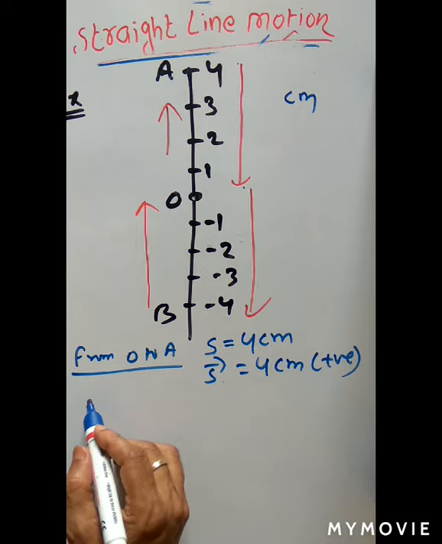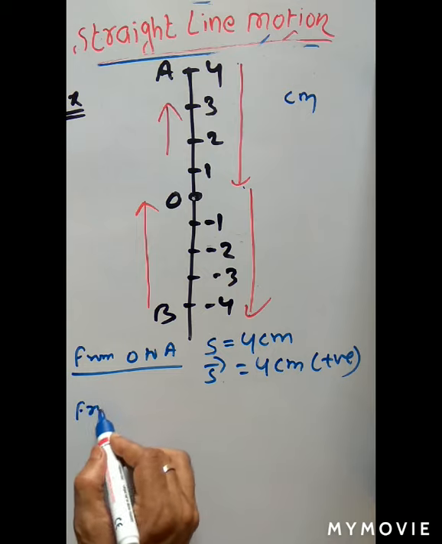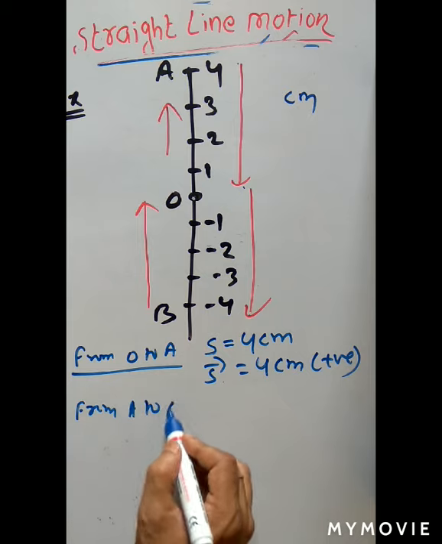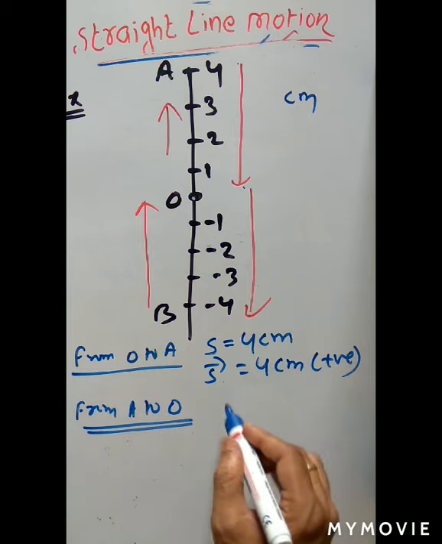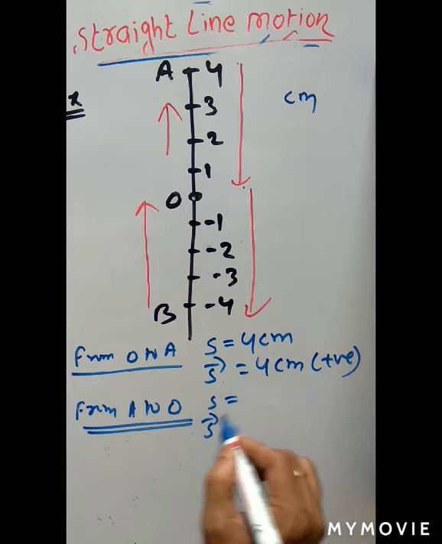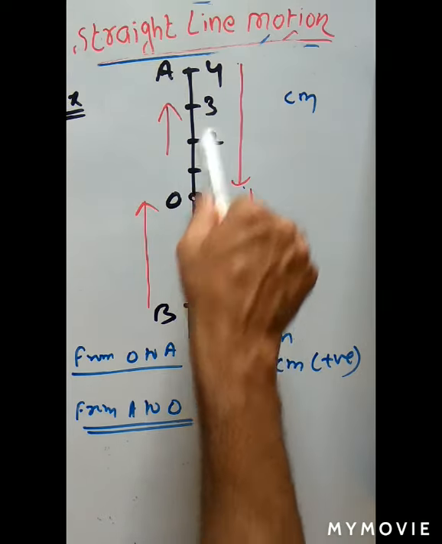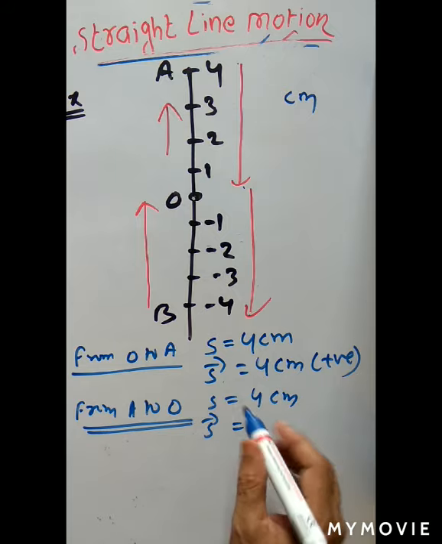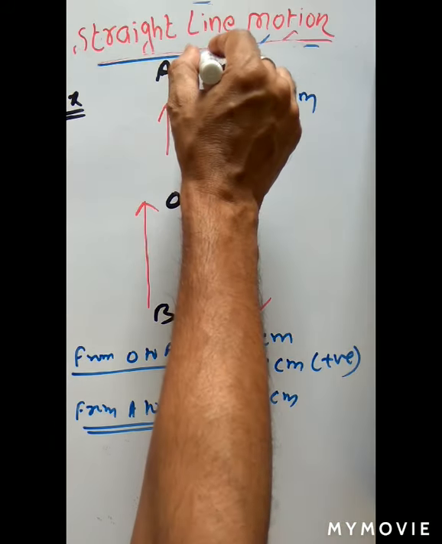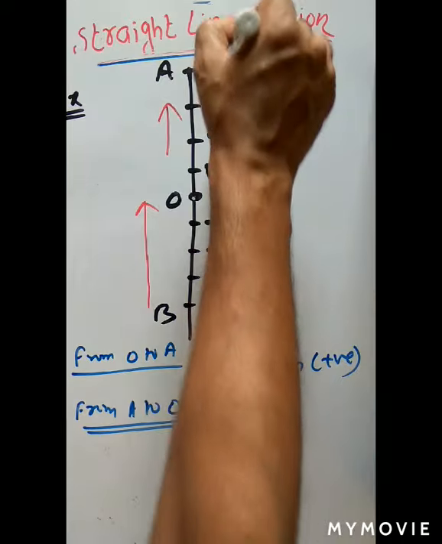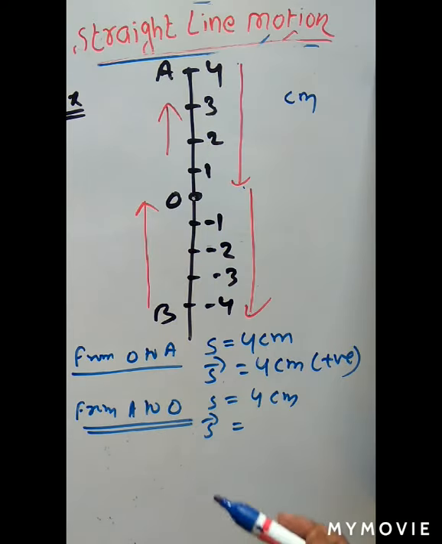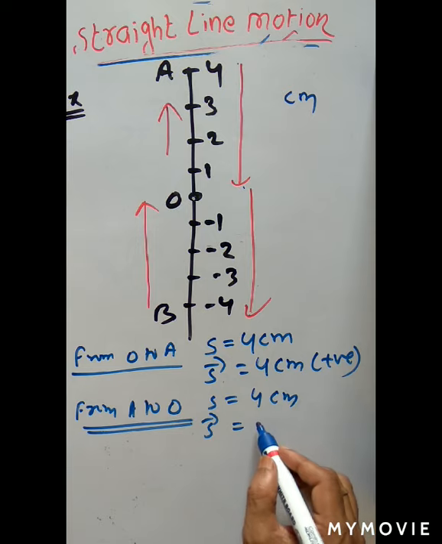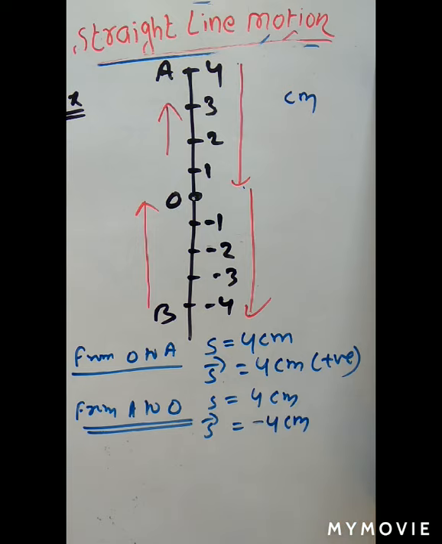Now when the body moves from A to O, what is the distance, what is the displacement? The actual path covered is 4 centimeter. But the body is moving from A to O in downward direction, so the direction is changed. If upward is positive, downward is negative. So here it is minus 4 centimeter.